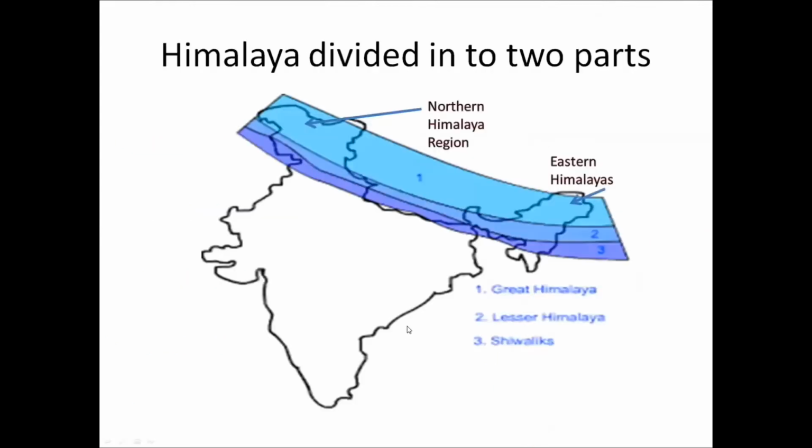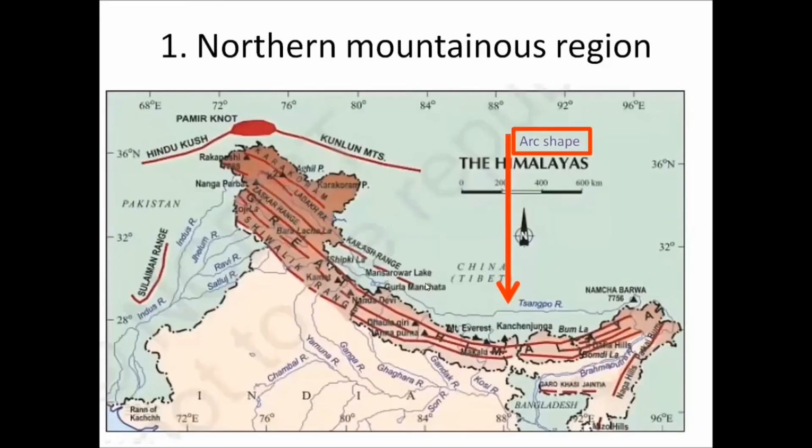Now, in this Himalaya, we will be dividing Himalaya into two parts. First, we will cover the northern Himalayan range and the eastern Himalayan ranges. Now, the whole of the Himalayan mountain are divided into three layers. So here from these layers, you can easily make out the first layer is called as Greater Himalaya, second layer is called as Lesser Himalaya, and the third part is called the Shivalik range. Shivalik range, the maximum part is in India side.